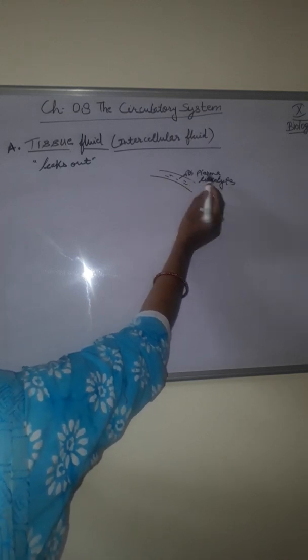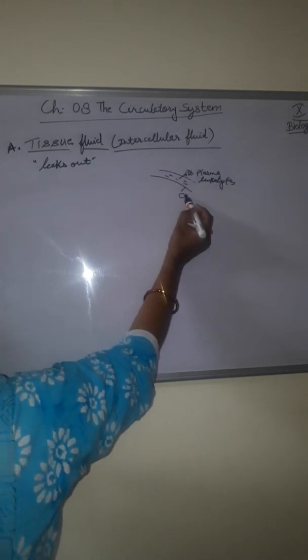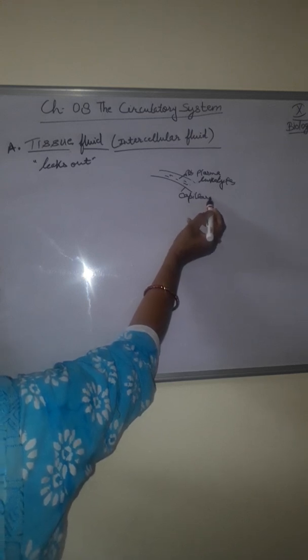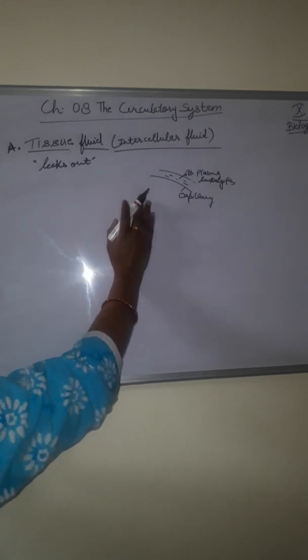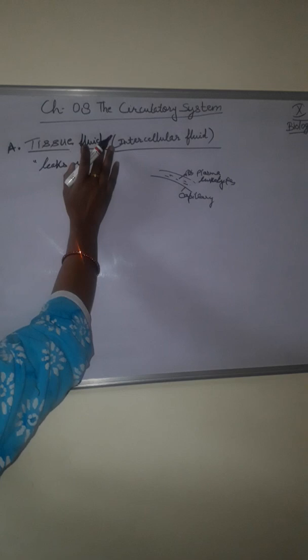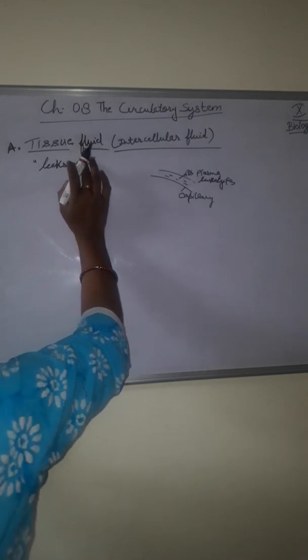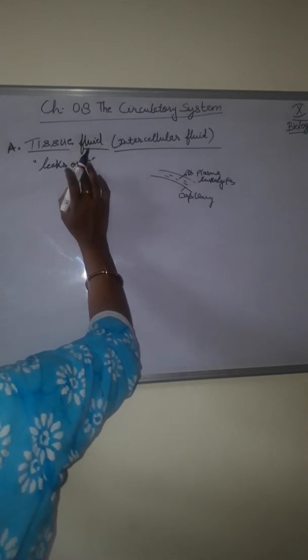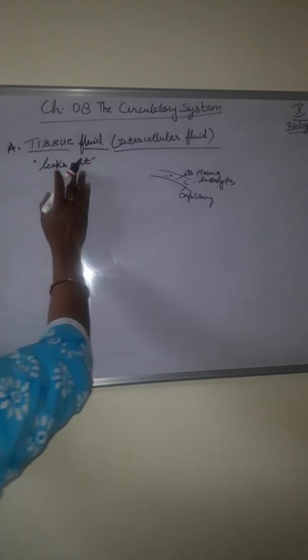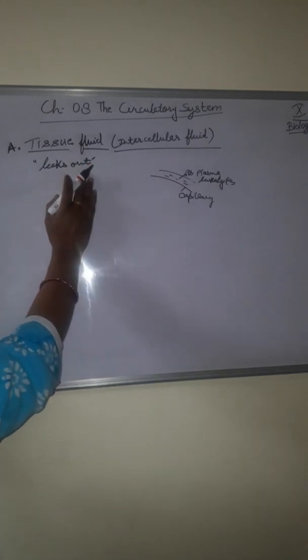This fluid is called tissue fluid, which leaks out from the wall of the capillary, or intercellular fluid or extracellular fluid. It is from this fluid that the cells absorb oxygen and their required substances, and give out carbon dioxide and other waste back into it.